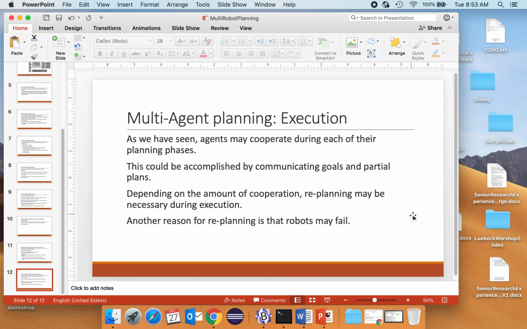So execution, again, agents may cooperate during their planning phases by communicating goals and partial plans. But maybe we'll do some rudimentary planning and resolve conflicts during execution. So again, depending on the amount of cooperation during phases 2 and 3, once we start executing, we may have to do some replanning. Okay? So it depends on how much they communicated the details of their plans. So there may be some replanning that is necessary. Another reason for replanning is that robots may fail. Okay? So that's all I have for this one.